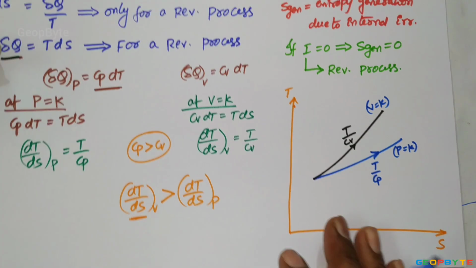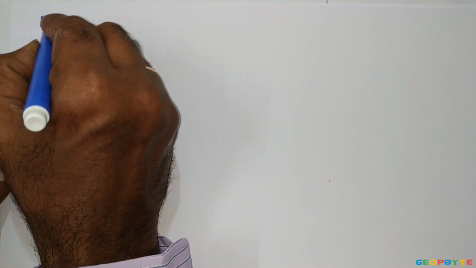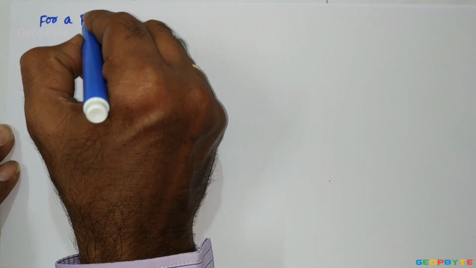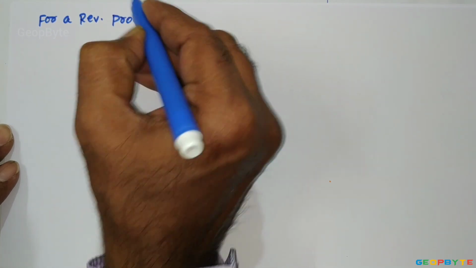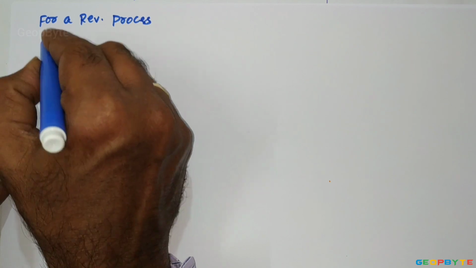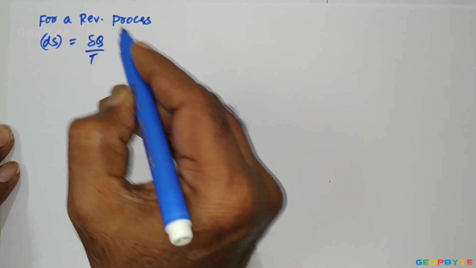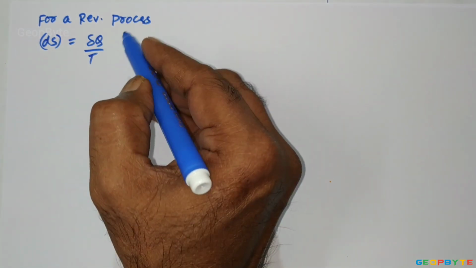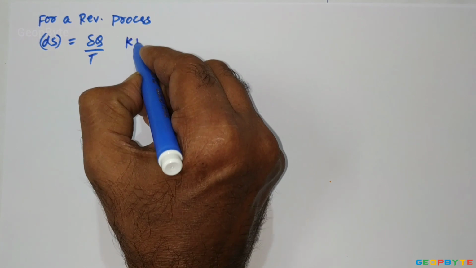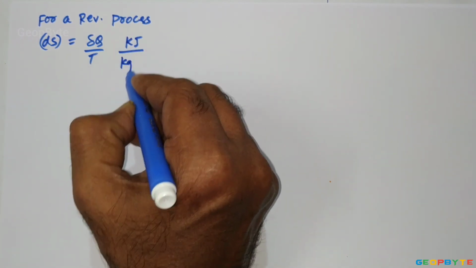Now, the entropy units. As we know, for a reversible process, the small change in entropy dS equals δQ by T. δQ is a kind of thermal energy. Unit is kilojoules per kg. Let δQ be in kilojoules per kg.